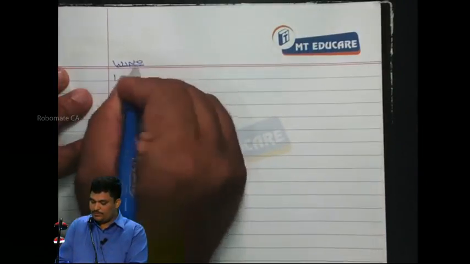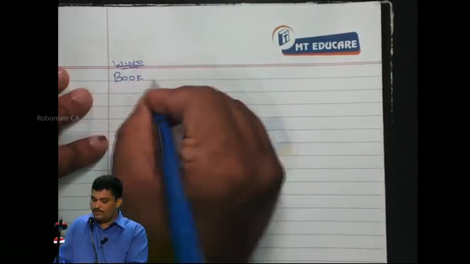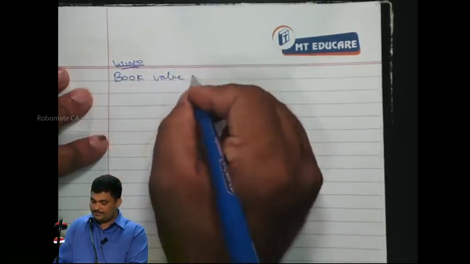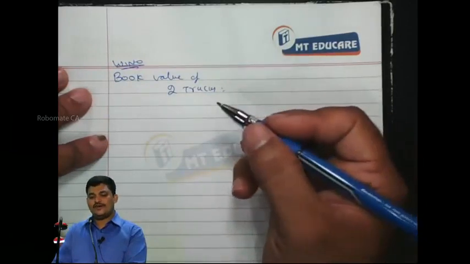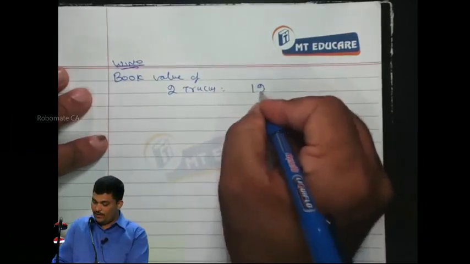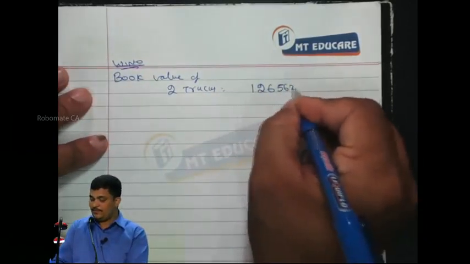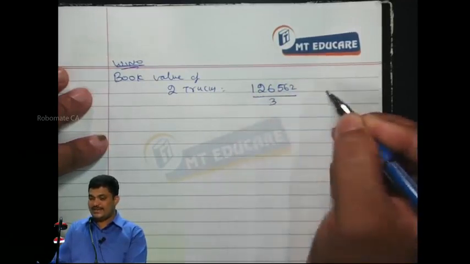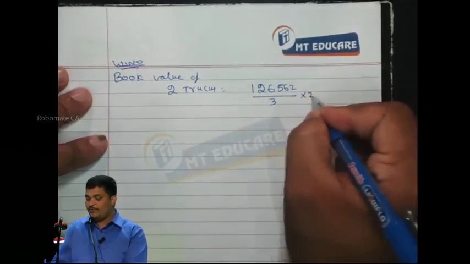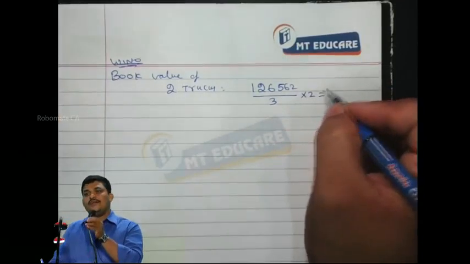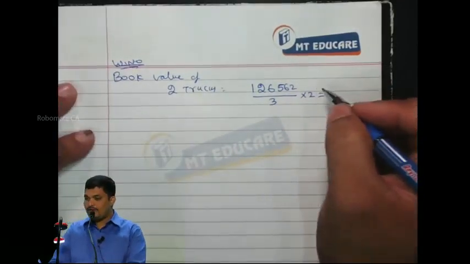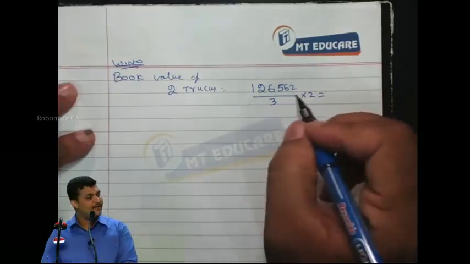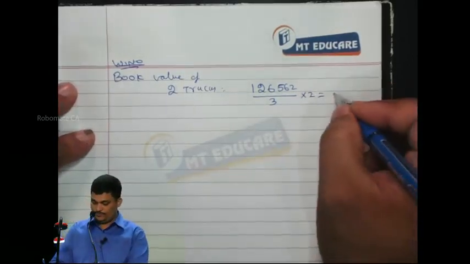Working note: book value of 2 trucks. Sir, why should I find out the book value? It is given in the question. No. 126,562 is the book value for 3 trucks, but I want only the book value of 2 trucks, because only 2 trucks are taken over. Understood? So 126,562 divided by 3 into 2.